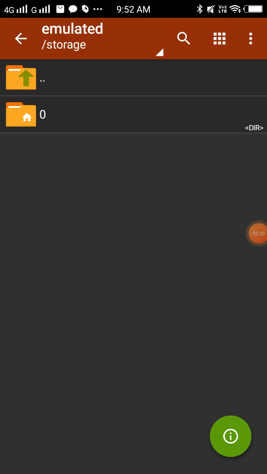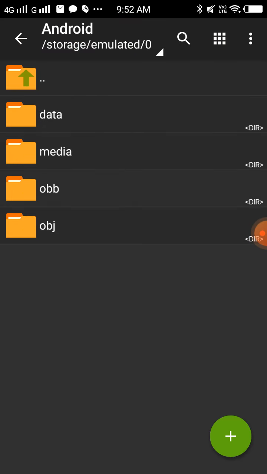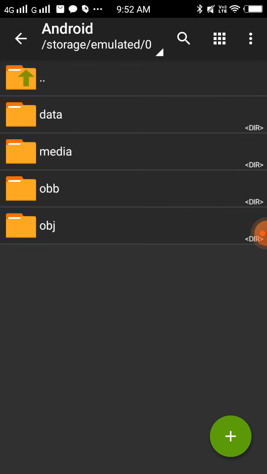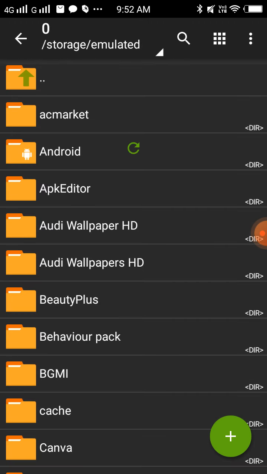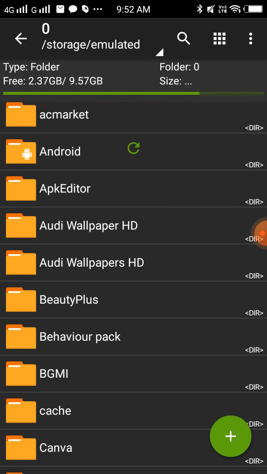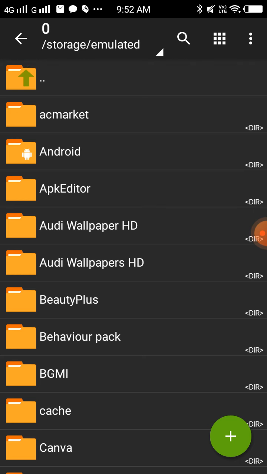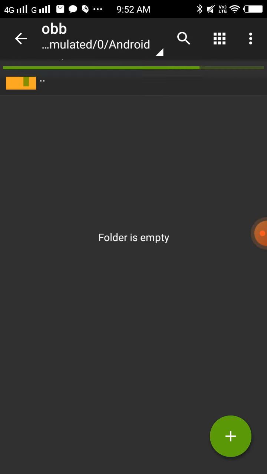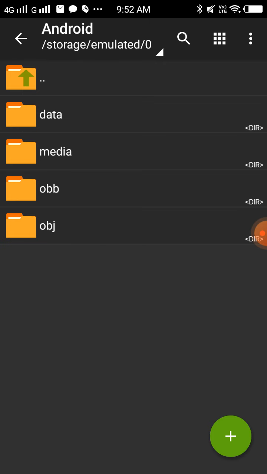Now go to Android OBB and then like this, refresh it 19 times and then do the same progress until you see, oh yes,